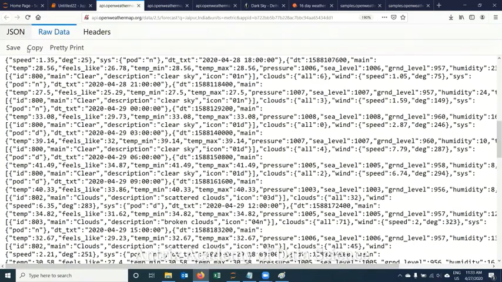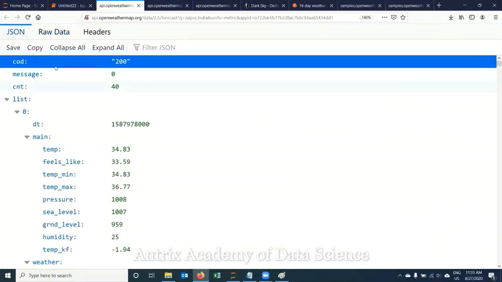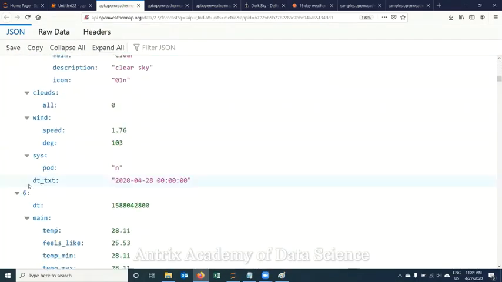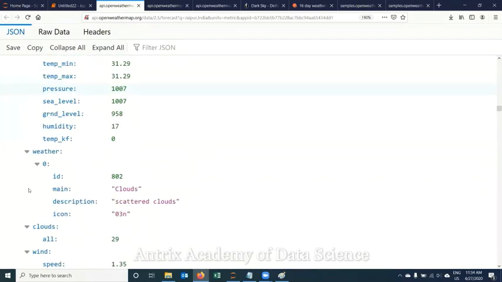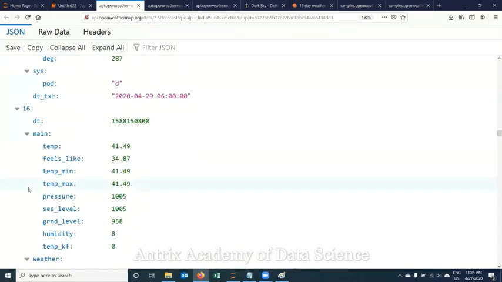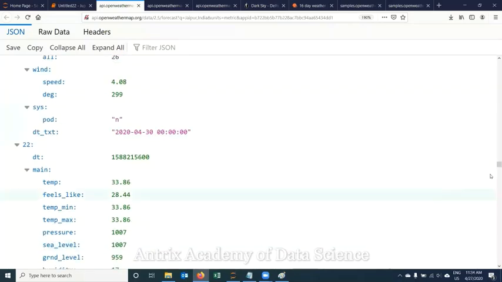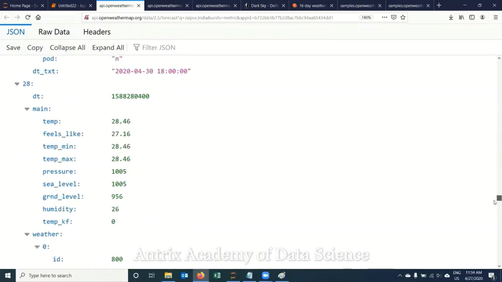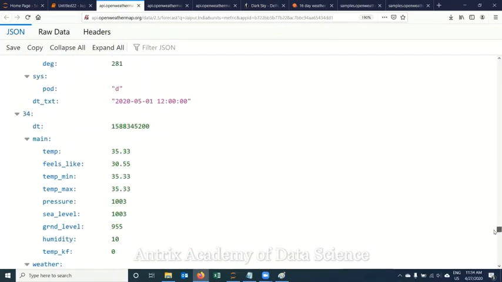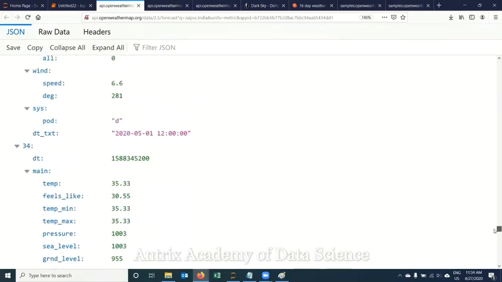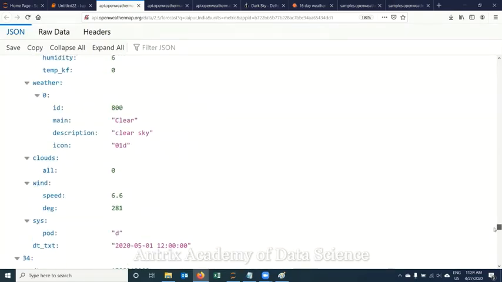So I'll prefer seeing the data in a JSON format, in template format. So I'll say list first, second, third, and up to, let's say, how many values are there? 17, 30, 32, 34. Yes, 34 values are there, which I'll be extracting.